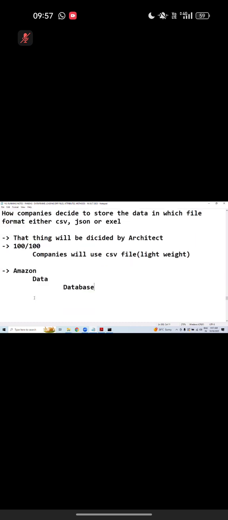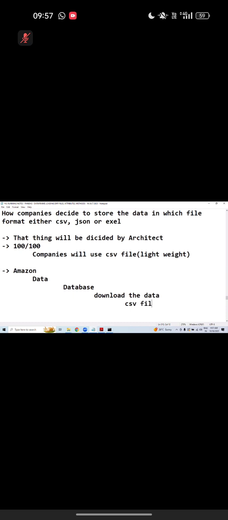And one more point, let me tell you another question. Imagine Amazon has data available in a database. Then we can download the data in the form of CSV format.